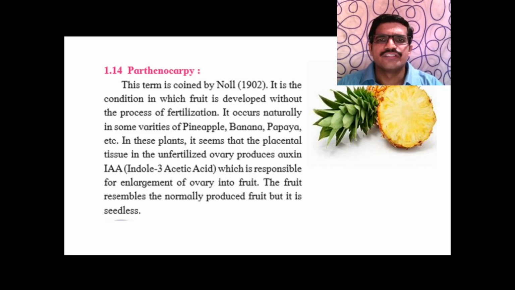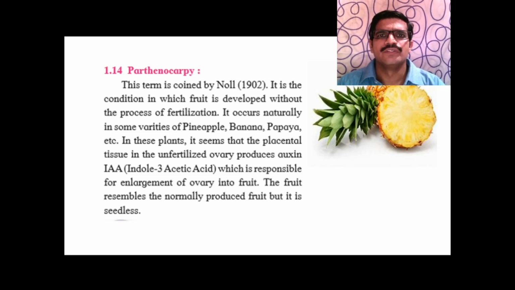First of all, pollination takes place. With the help of pollination, fertilization takes place, and after fertilization the process of fruit formation takes place, because the ovary is converted into fruit and the ovule is converted into seed. So this process takes place after fertilization. But in parthenocarpy, fruit is developed without the fertilization process.